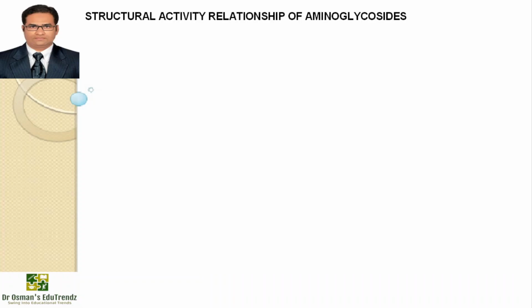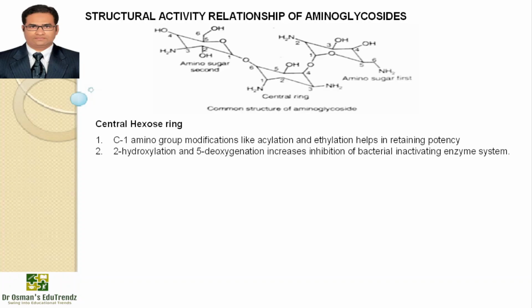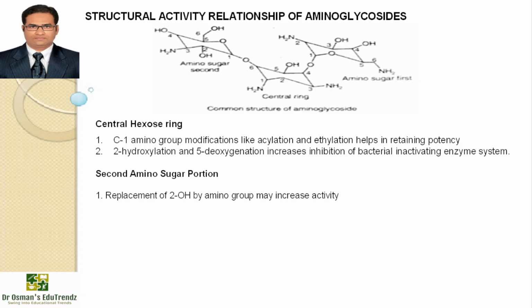Now, the structure activity relationship of aminoglycosides. In the central hexose ring, first carbon amino group modification like acylation and ethylation helps in retaining the potency, whereas second hydroxylation and fifth deoxygenation increase inhibition of the bacterial inactivating enzyme system. In the second amino sugar position, replacement of the 2-hydroxyl group by an amino group may increase the activity, and replacement of the third carbon primary amine by a secondary or tertiary amine increases the activity.